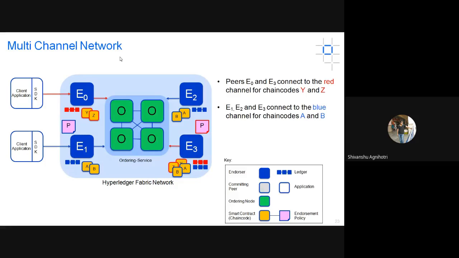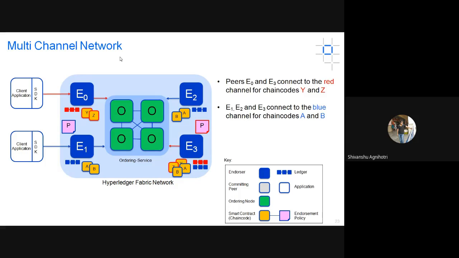So what we are getting here is that for a particular channel we can create a separate chain code. If you are trying to execute some particular set of transactions, and you want to involve only two of the peers, here we are involving E0 and E3. For particular peers, you are trying to execute some particular smart contract. At that time you can create a channel, so only those ledgers will be updated according to the conditions written in the chain code.